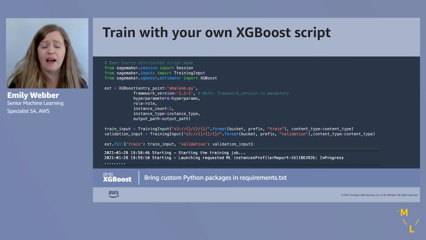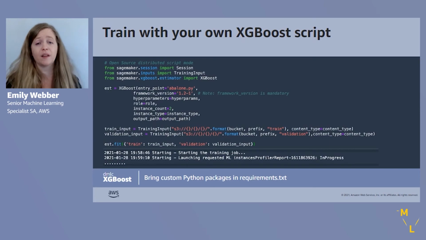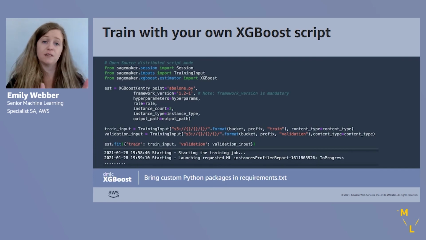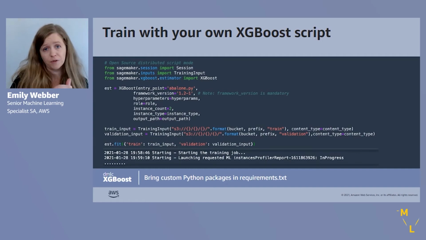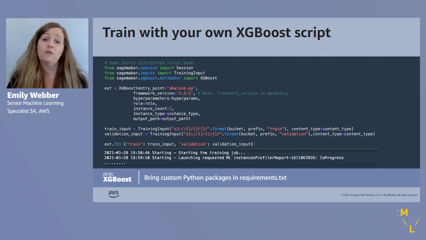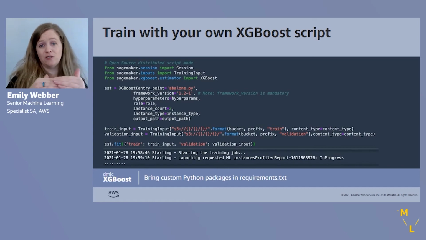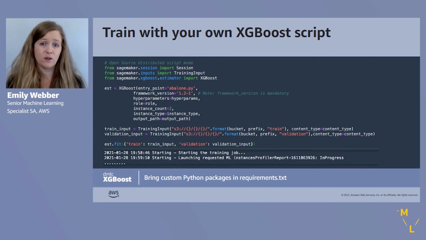Now you're thinking, well, how do I use a different version, right? How do I use a version that's maybe not supported, or what do I do? So in that case, you're going to bring custom Python packages and custom system requirements into a requirements.txt file. So when you pass in that source directory argument, SageMaker by default will look for a requirements.txt file. We'll look for your Python packages and we'll try to install them. When you have a non-Python package install, what you can actually do is point to a bash script. So you can actually just define a bash script, use that as your entry point, we'll execute it, and then you can install really anything that you need on that instance.